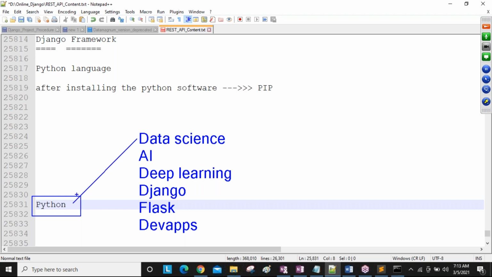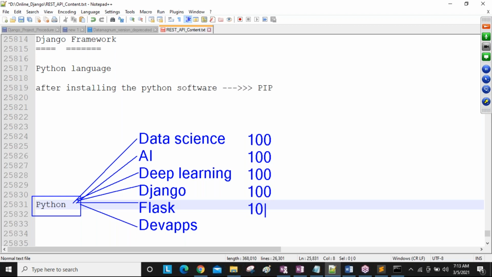So all these courses require Python. So the people who are learning these courses are all required to learn this Python also. Okay? So here totally 6 courses. For example, each course 100 people learning means all people together are required to learn this Python course. So all these 600 people are going to learn this Python language.